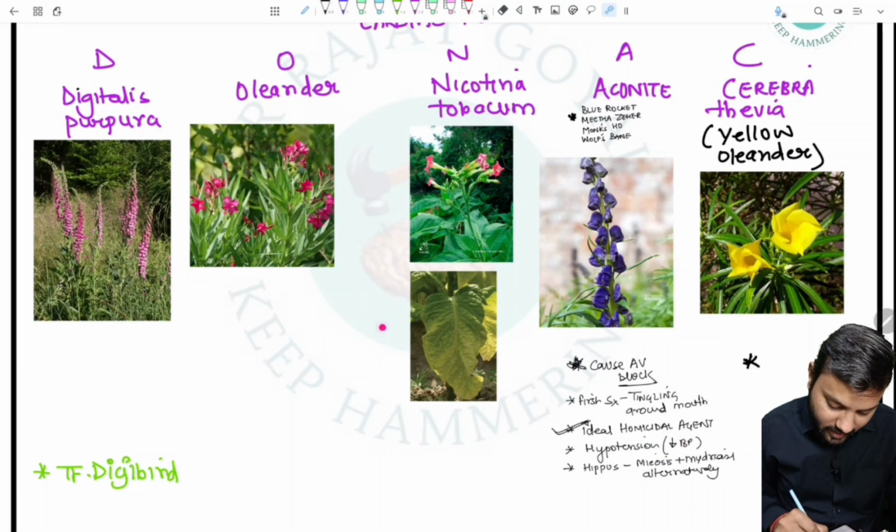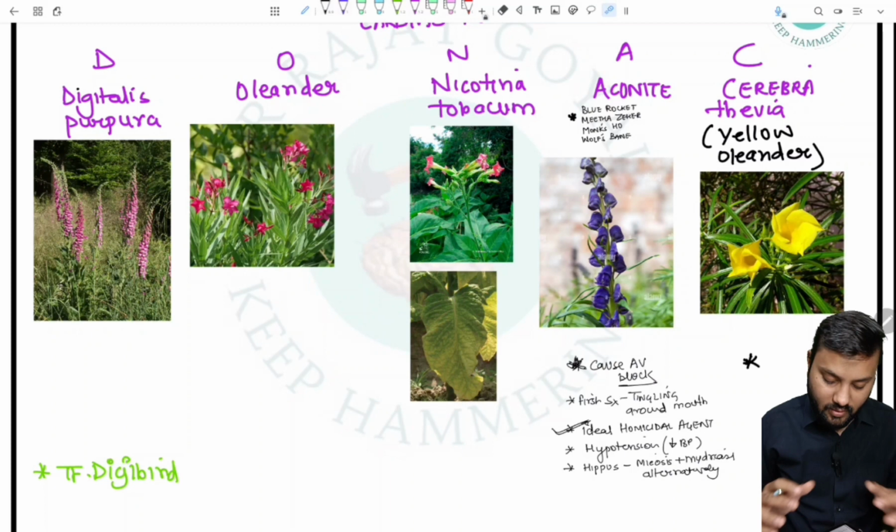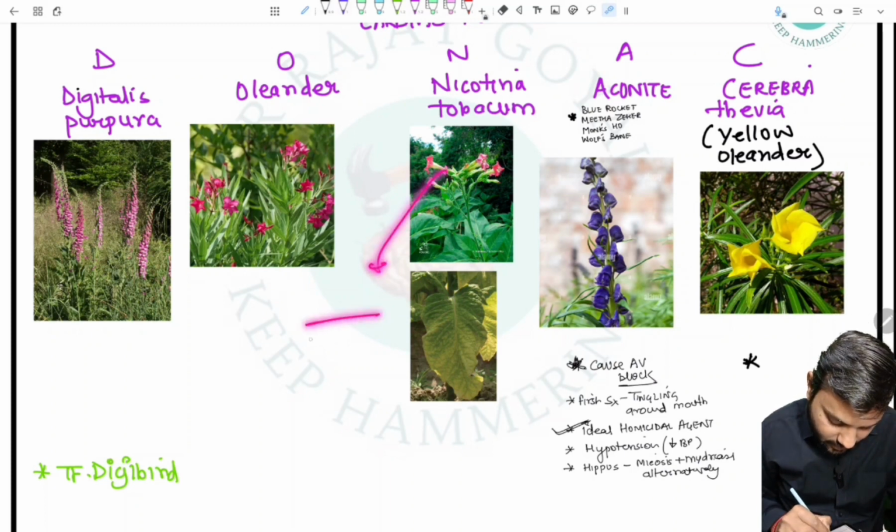If we talk about nicotiana tabacum, in tobacco the leaves are very important. We have to see these leaves: they are slightly thick, large leaves, and the flowers are nearly bell-shaped, red colored flowers.